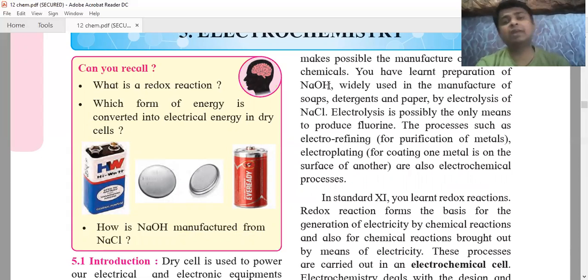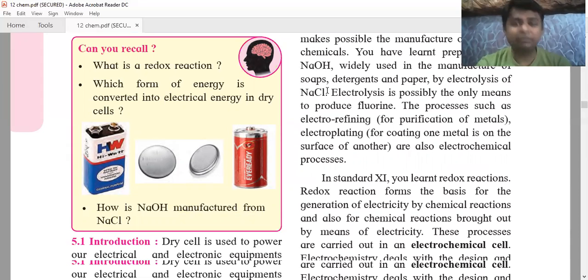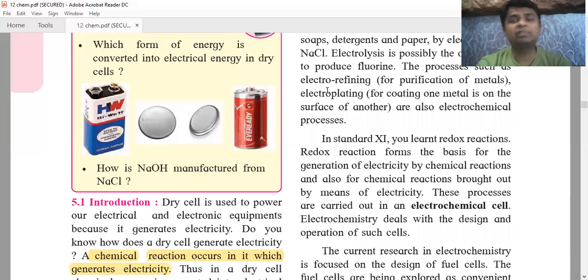All these require electrochemistry. Then electrochemistry is very important in the production of fluorine. It is in fact the only way to produce fluorine. Fluorine तयार करण्यासाठी एकच मेथड आहे, electrochemical method. The process of electro-refining, electroplating, all these are nothing but electrochemical processes.